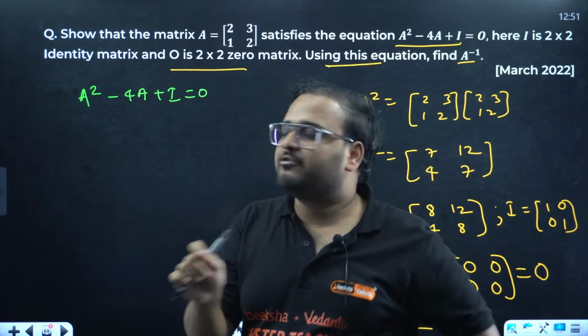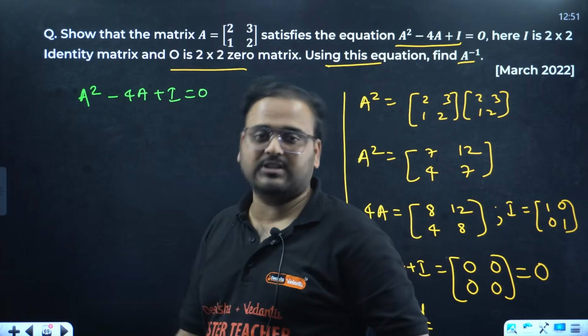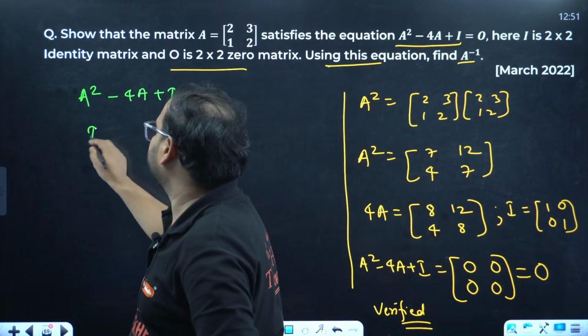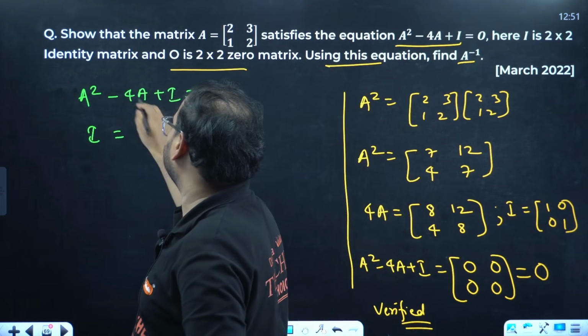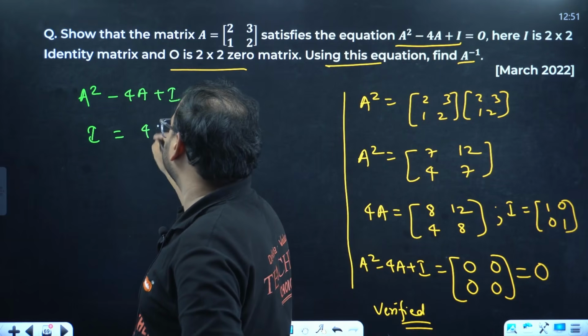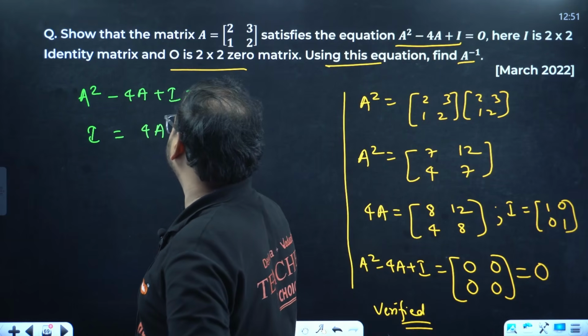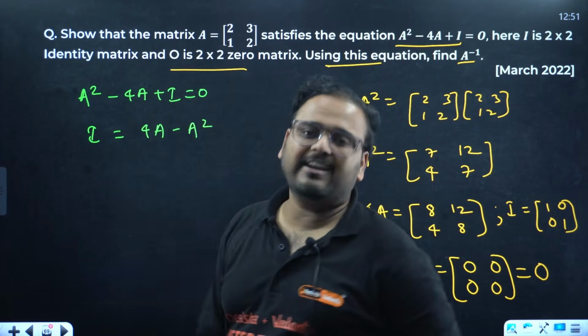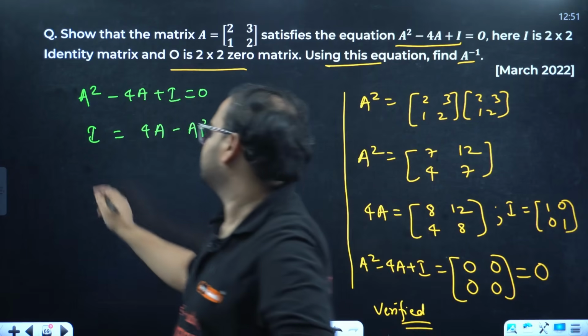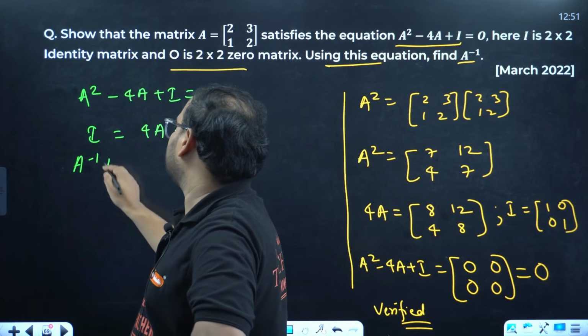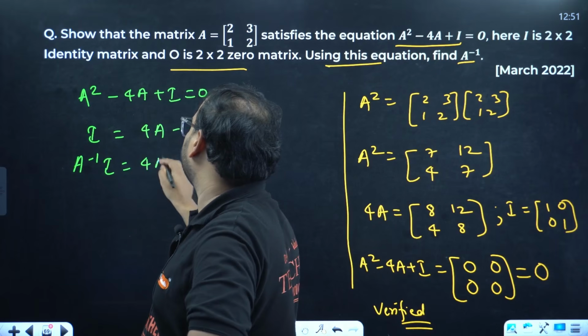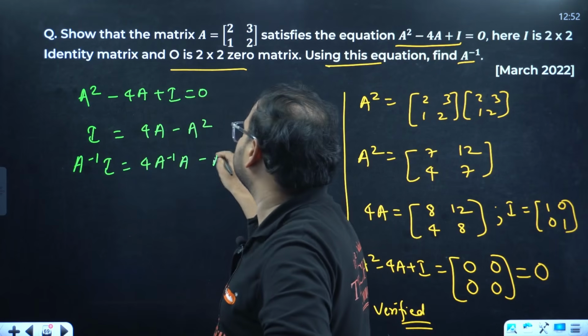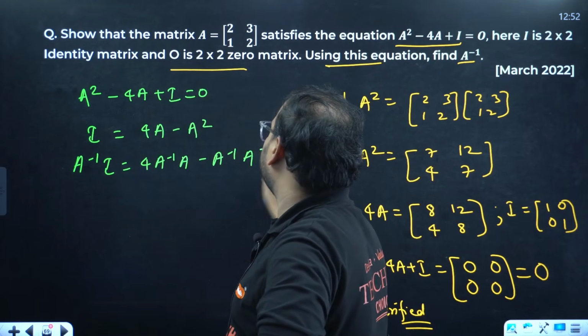It will be easier if you have only I on the left hand side. We'll keep I over here and move everything on this side. Minus 4A will become plus 4A. This will become minus A square. Now what are you going to do? Left multiplication of A inverse. Right here: A inverse I equals 4 times A inverse A minus A inverse of A square.